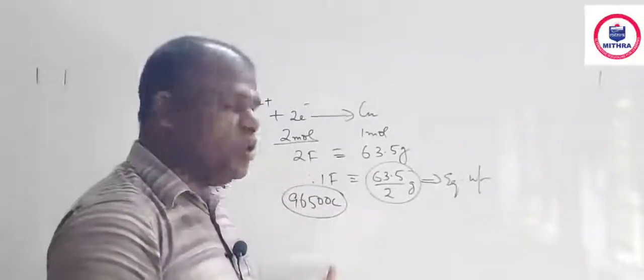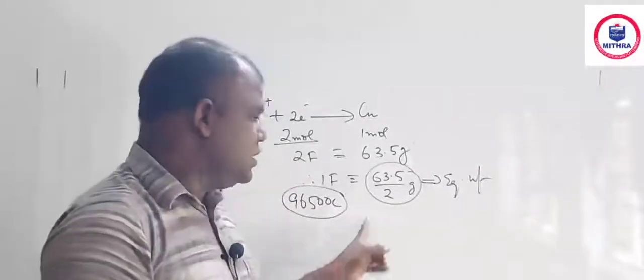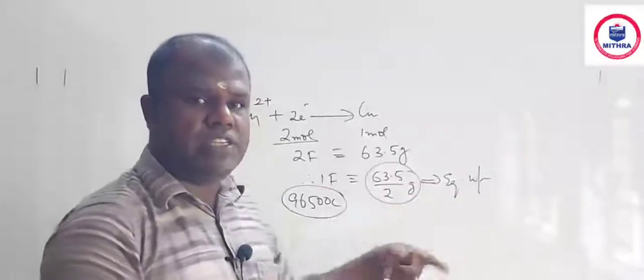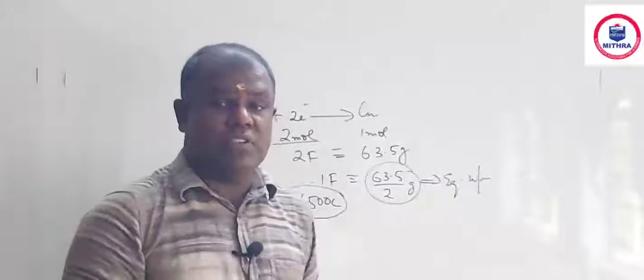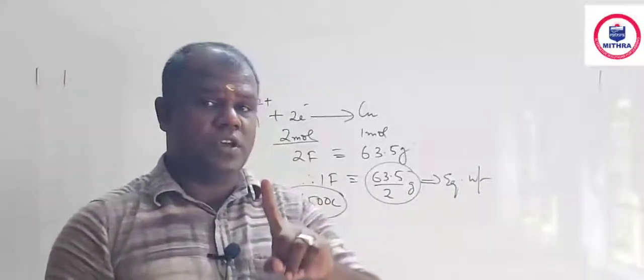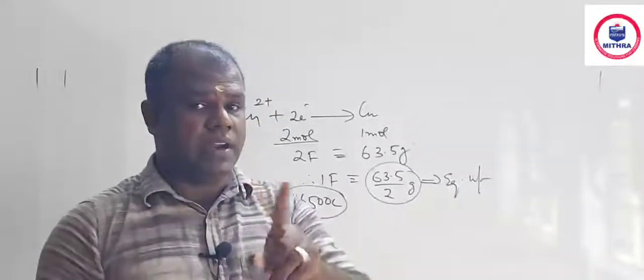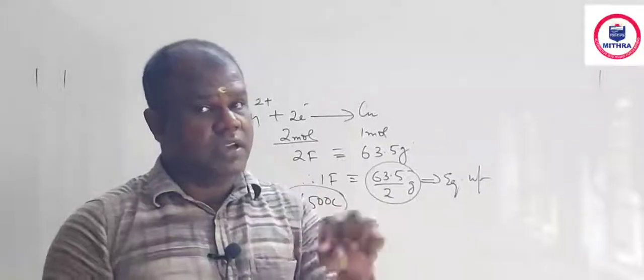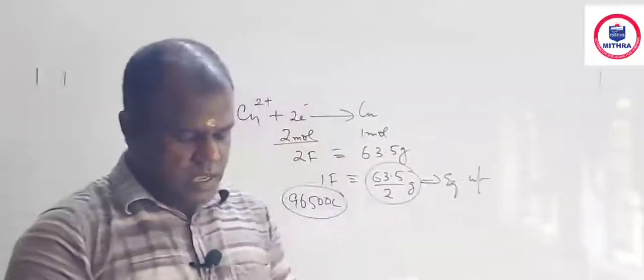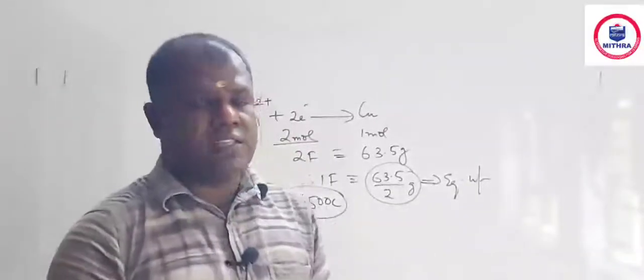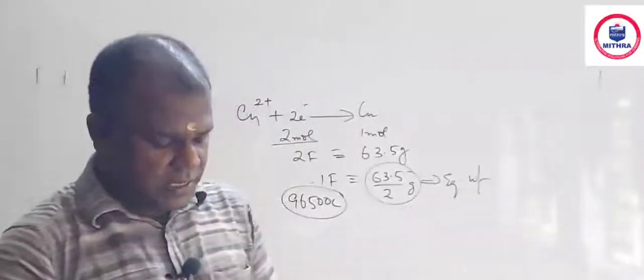If it is for 1 coulomb, then 63.5 by 2 into 96500, that is called electrochemical equivalent. Weight deposited by 1 coulomb is called electrochemical equivalent. Weight deposited by 96500 coulomb is called equivalent weight. There is a drastic difference between these two terms. So here the equivalent weight is asked. This one is asked, and there is a connection.